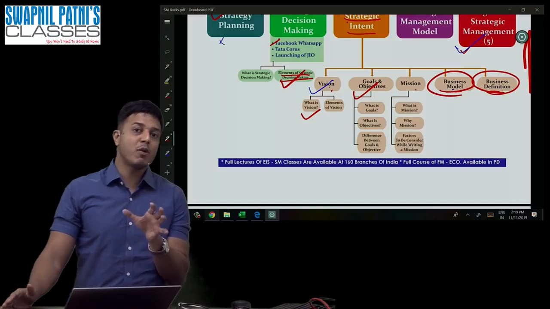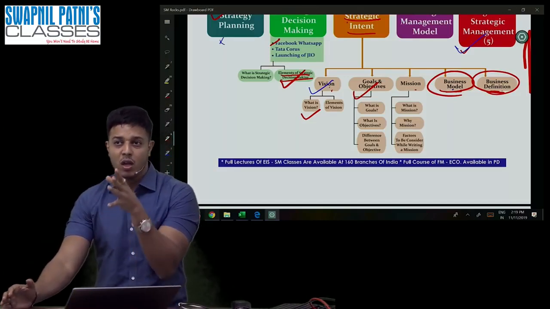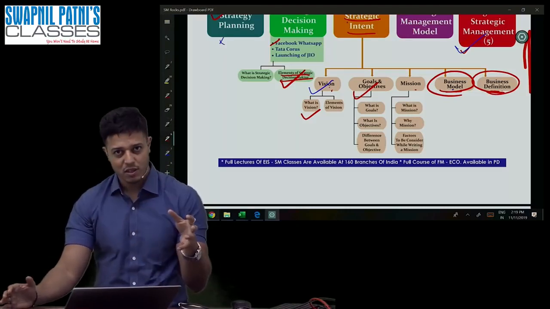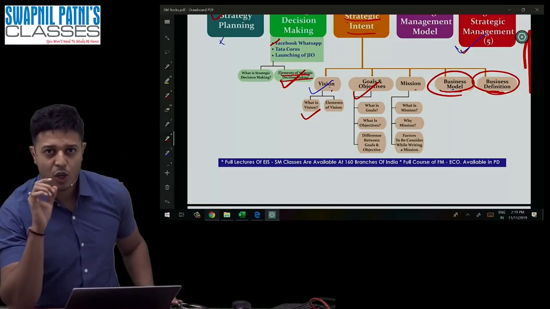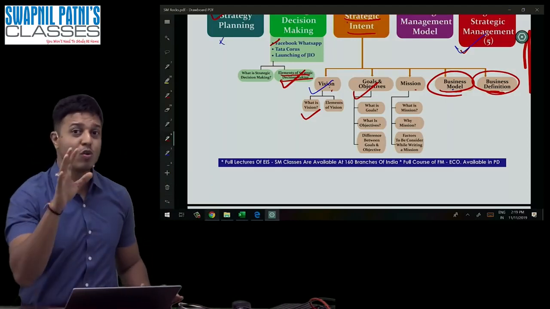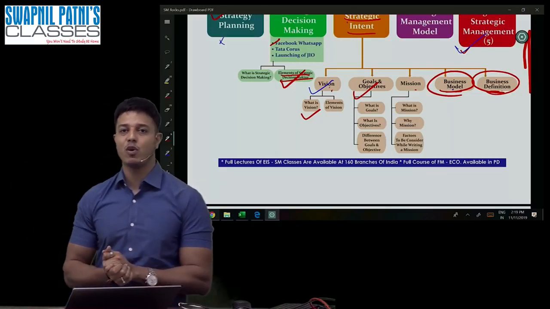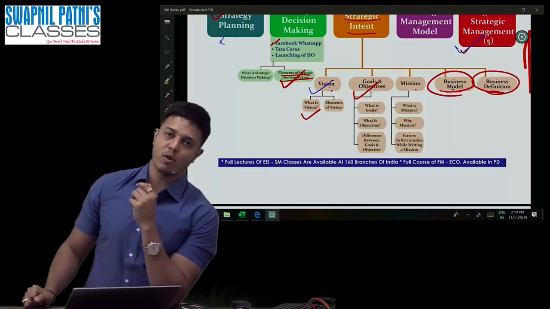So vision is not about the present. Vision is about the future. What you exactly want to do. What do you desire? Where you want to head your organization? This is called vision. Vision answers one question: where you want to be. And if you do not have a vision for the organization, how can you work, guys? Just now we have seen, if you want to make any strategies, you should know your vision first. So vision is required to be understood first.